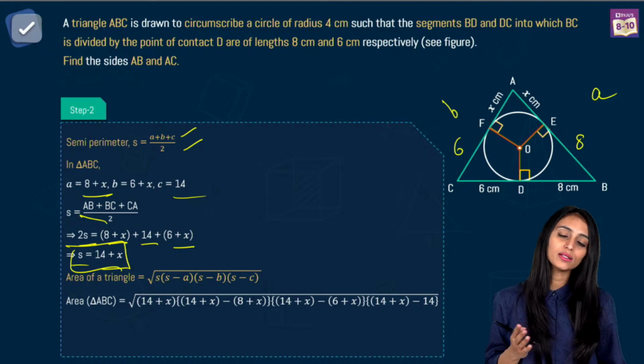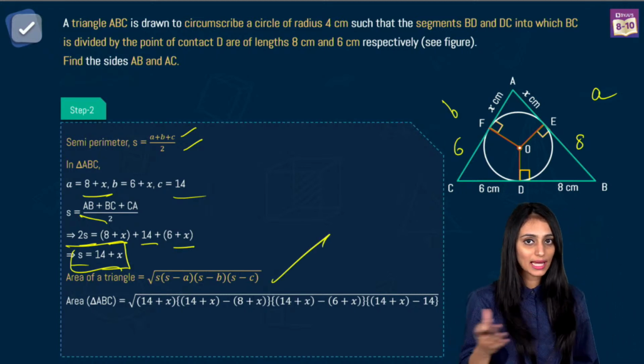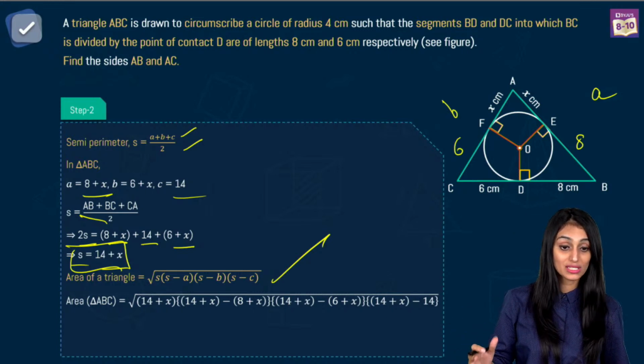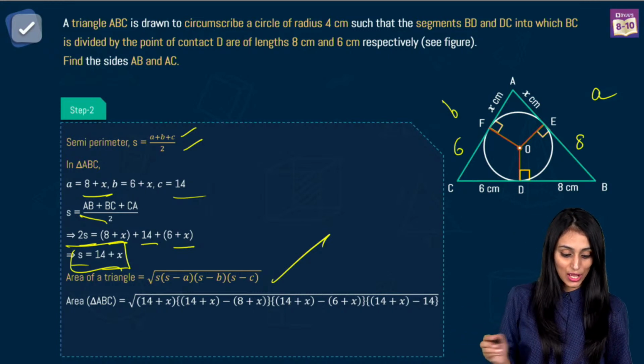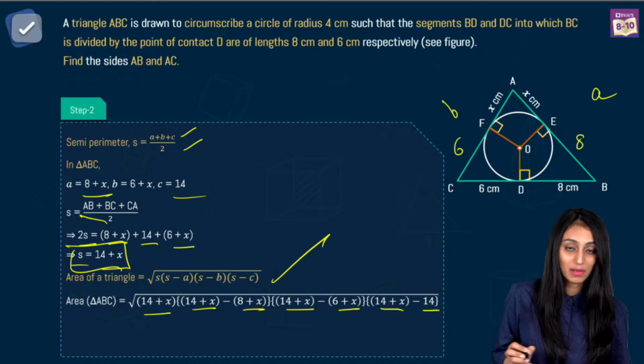Heron's formula you must have learned in grade 9th. This is Heron's formula. It is applicable on all types of triangles to find out the area, for scalene triangles as well. So 14 plus x minus 8 plus x, that's a. 14 plus x minus 6 plus x, and 14 plus x minus 14.